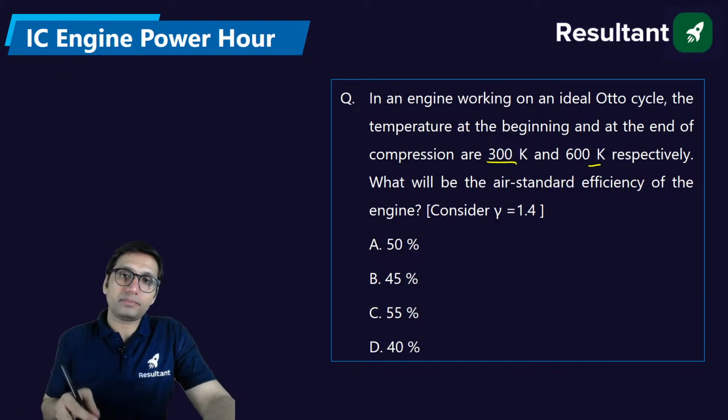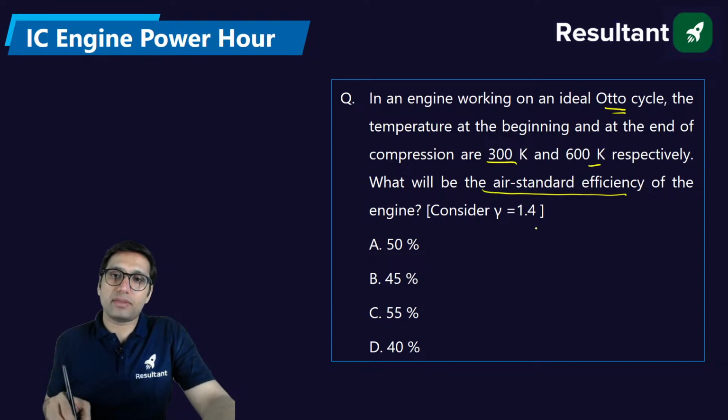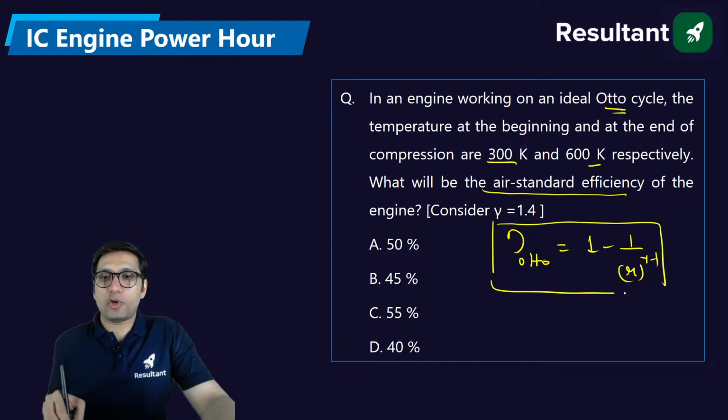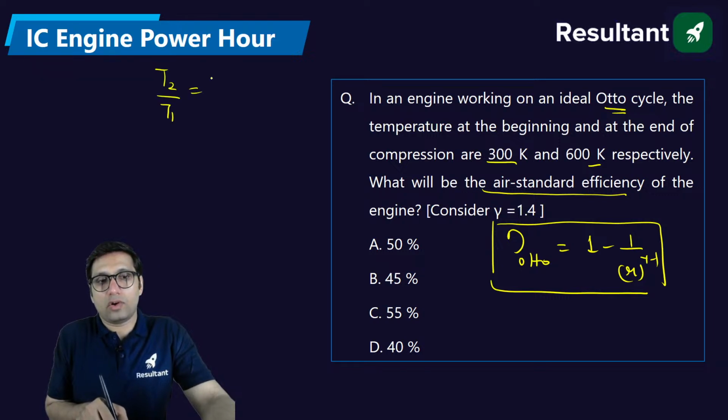Okay. This is a numerical question where you have to find the air standard efficiency. Air standard efficiency of the Otto cycle is equal to 1 minus 1 by compression ratio to the power gamma minus 1. And how you get this relation? We get this relation by using the equation T2 by T1 is equal to (V1 by V2) to the power gamma minus 1, where V1 by V2 is equal to compression ratio.